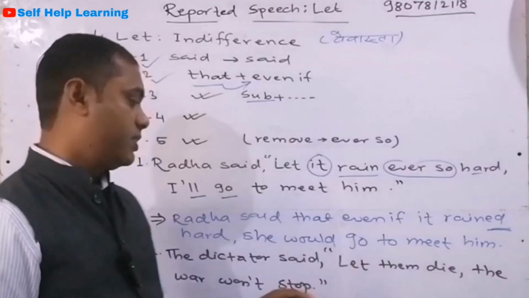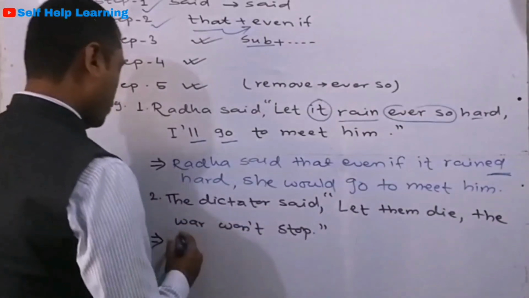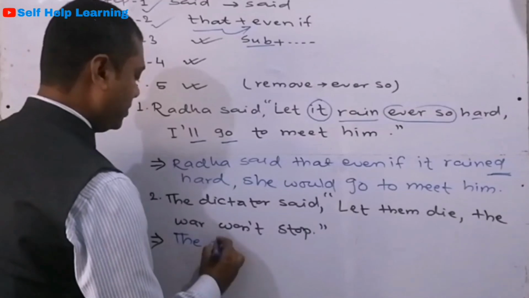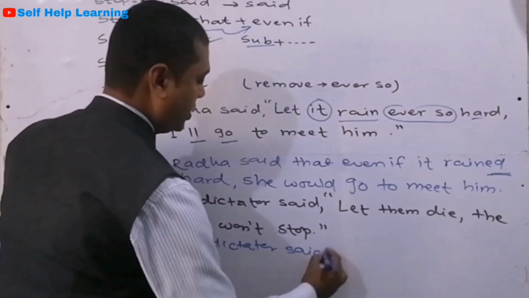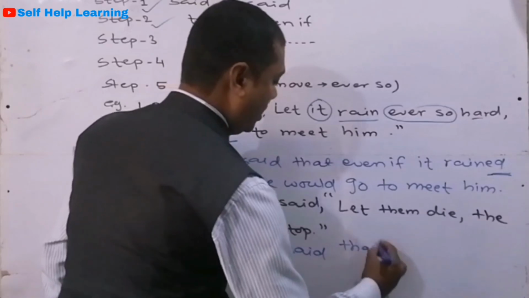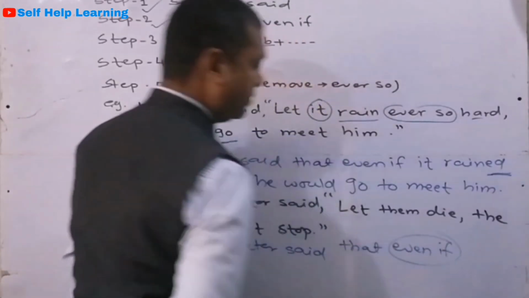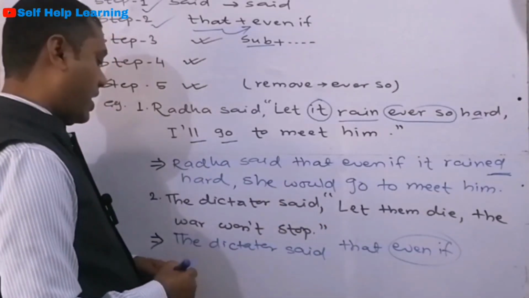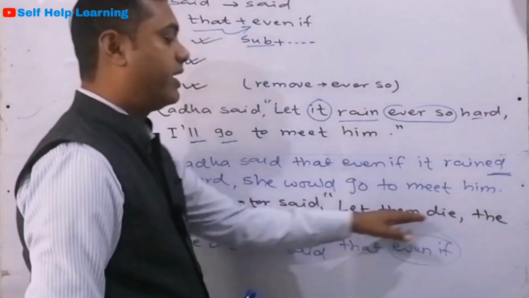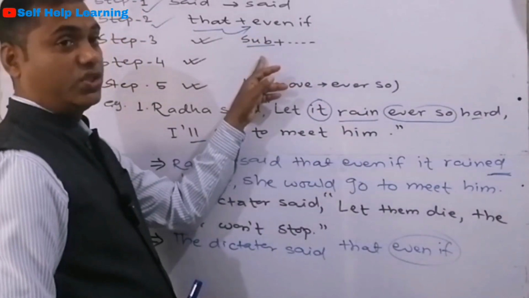Like this. Let us do the last one. The dictator said remains the same. Said that, and then we have to add even if here. So the dictator said that even if, and what is there? Let them die. This them is objective case, but we have to write the subject pronoun.